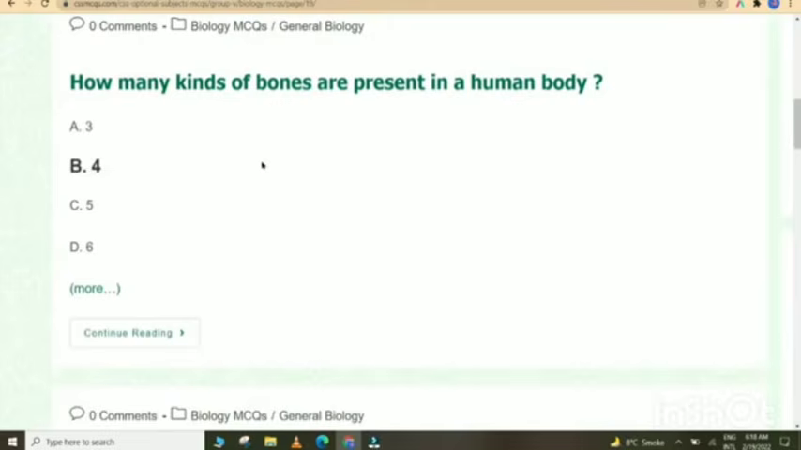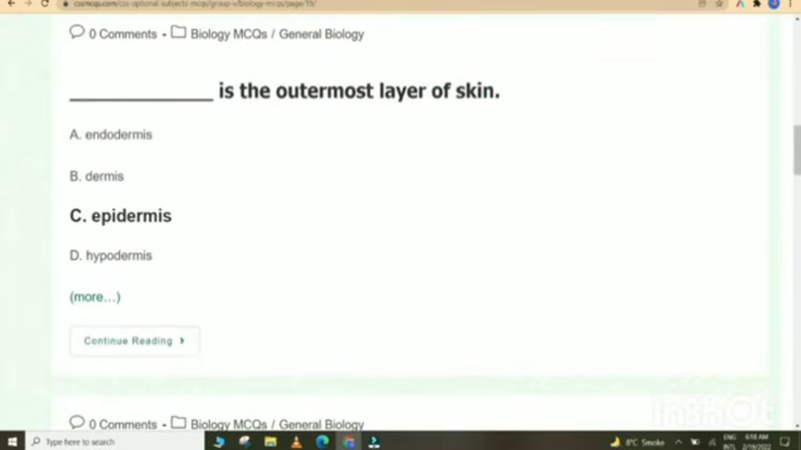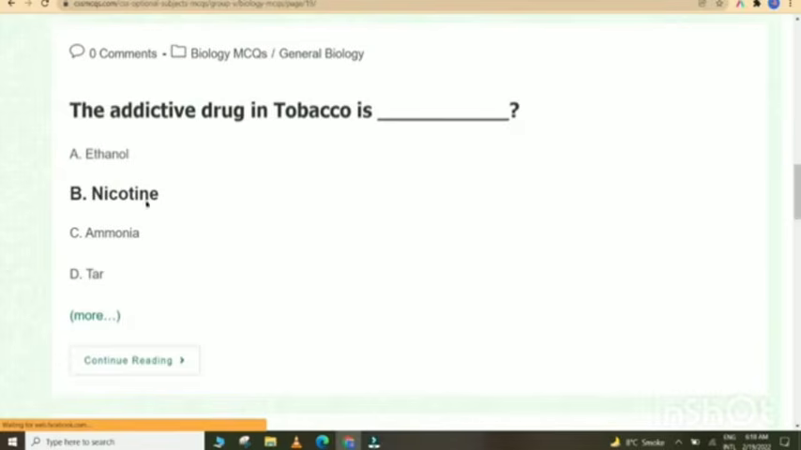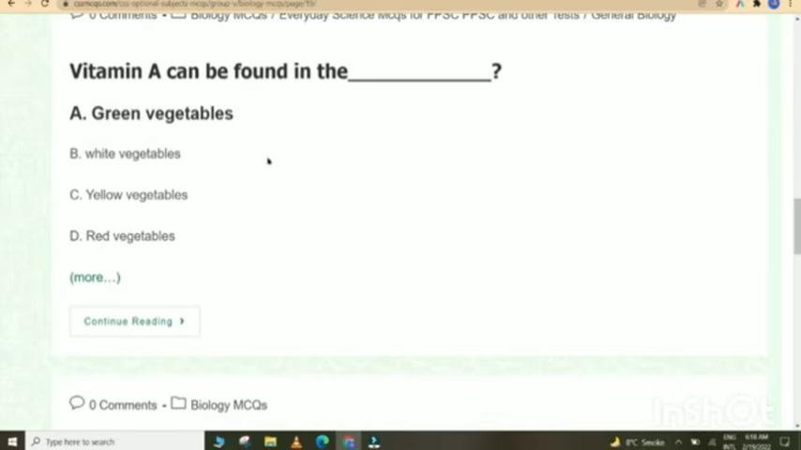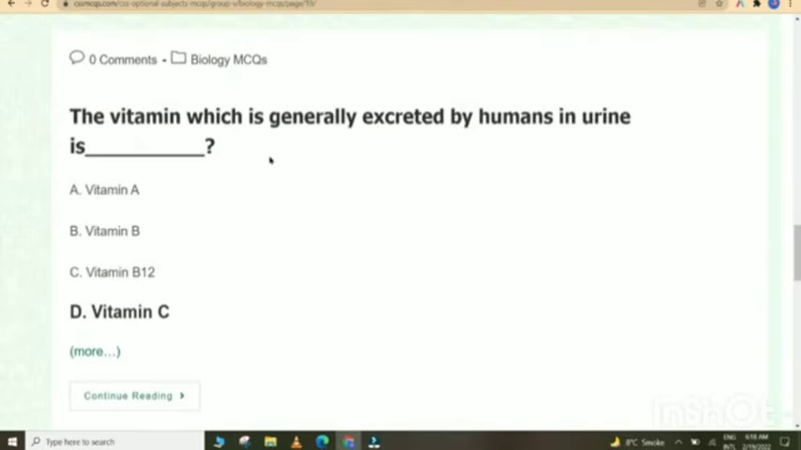How many kinds of bones are present in a human body? 4. Epidermis is the outermost layer of skin. The addictive drug in tobacco is nicotine. Vitamin A can be found in the green vegetables. The vitamin which is generally excreted by humans in urine is vitamin C.